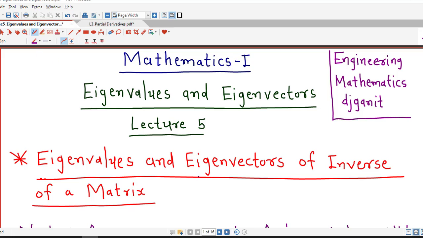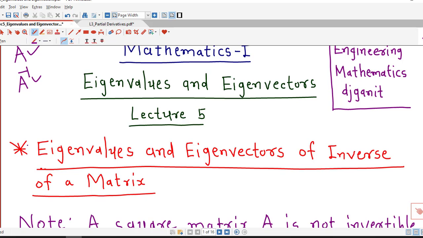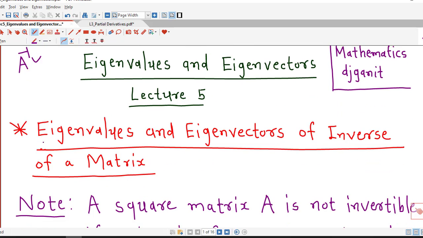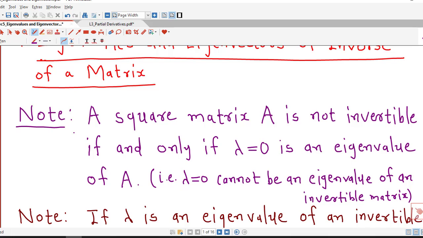In this lecture we are going to discuss eigenvalues and eigenvectors of an invertible matrix. We will discuss that if we know the eigenvalues of a given matrix A, then how to find the eigenvalues of the inverse of the given matrix capital A. Before that we make some remarks. First remark: if our matrix is invertible, then lambda equal to 0 cannot be its eigenvalue.